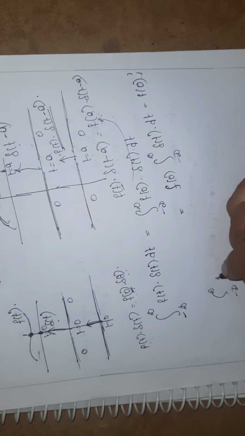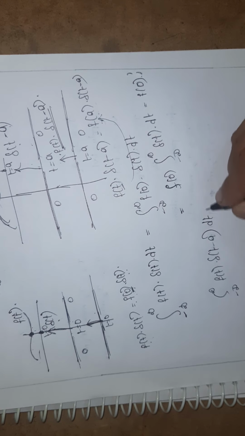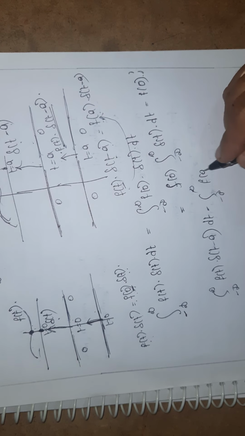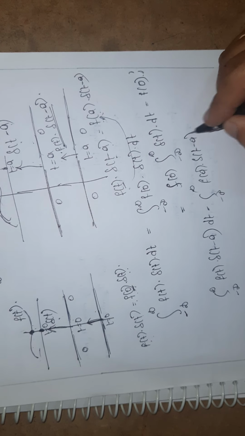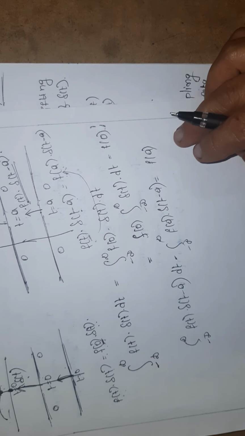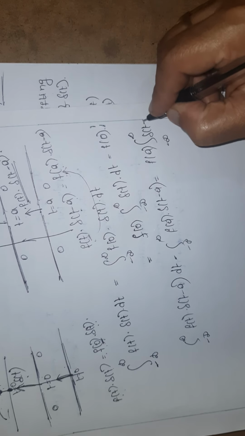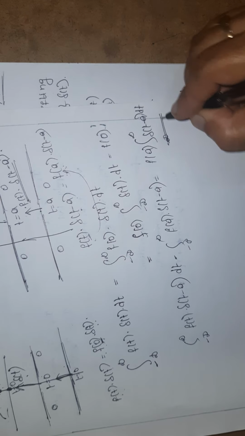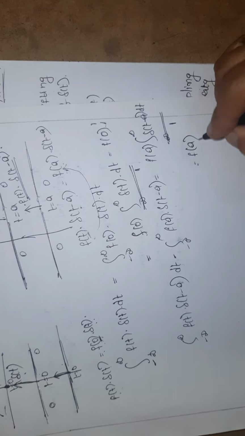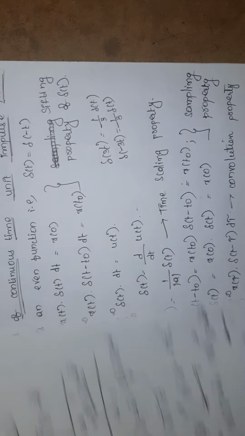Now the integral from minus infinity to infinity of f of t into del of t minus a into dt. What is f of t into del of t minus a? It can be written as f of a into del of t minus a. Whatever I have explained before, I am writing in derivation form. The integral from minus infinity to infinity of del of t minus a into dt, the area under the curve, is always equal to 1. So here I am representing it with f of a. It is known as the shifting property.